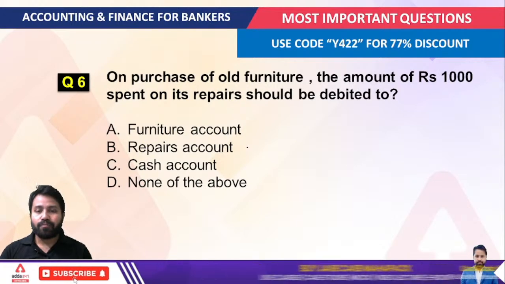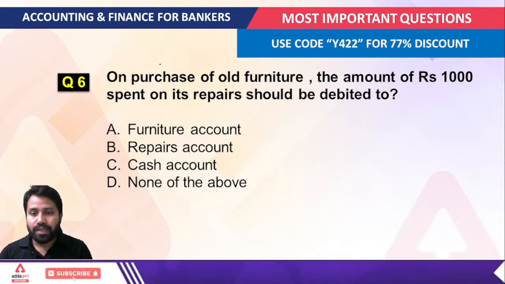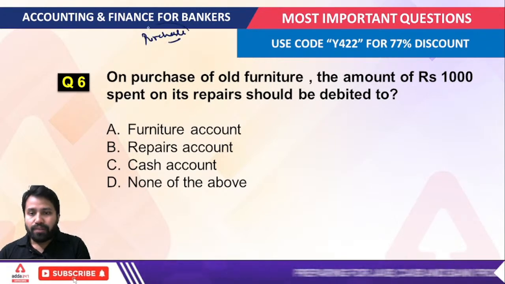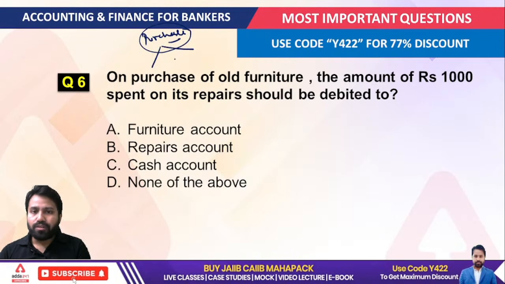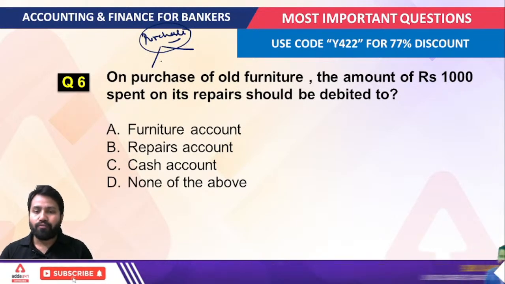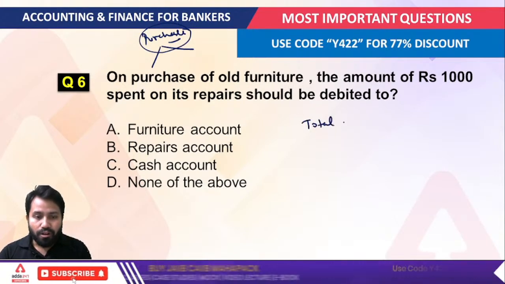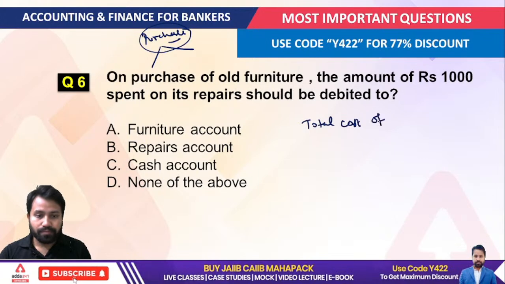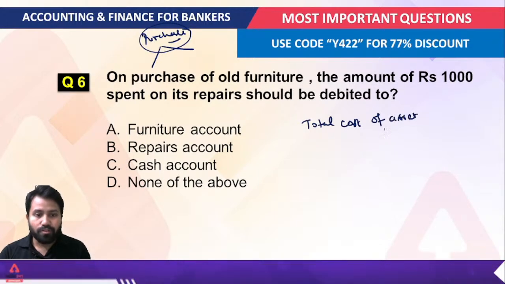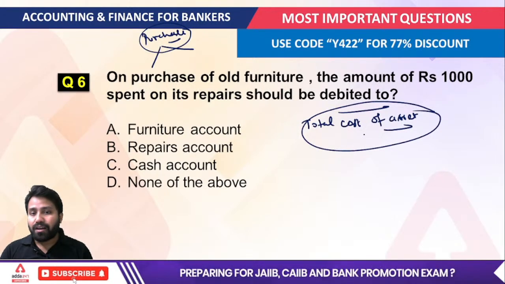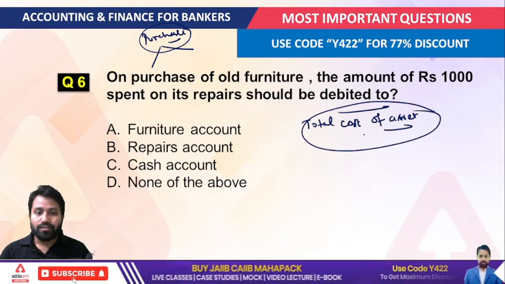When we talk about the purchase of old furniture, the purchase may be new or old, depending on what kind of purchase you have done. But if we are talking about the total cost of the asset, it includes all the expenses incurred on it, for installing, right?